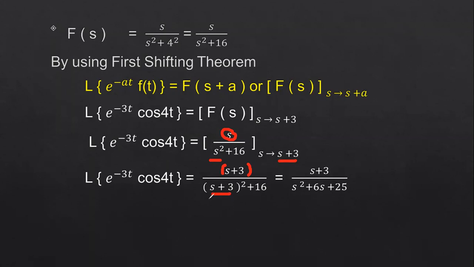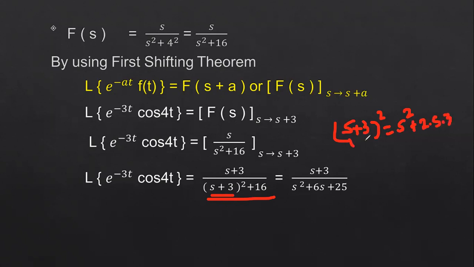Okay, so if you simplify this, finally you will get s plus 3 by, so you have to expand this one. S plus 3 whole square, what is this? It is the (A plus B) whole square formula: A square plus 2AB plus B square.